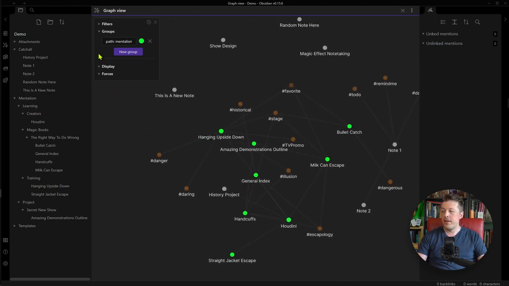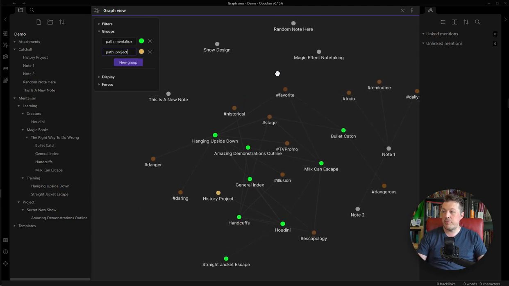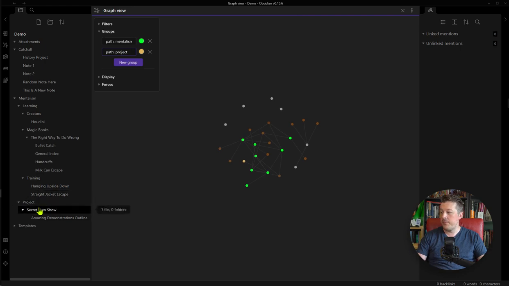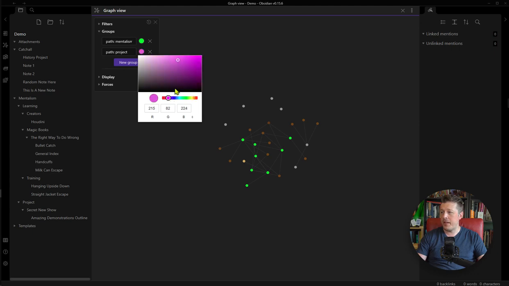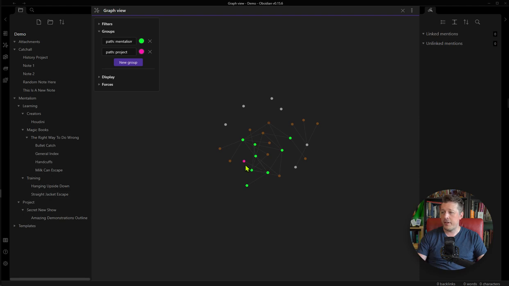Now, actually, let's add project, path, project. So now if it's in my life project, it would be this kind of yellow. Actually, let's do this obnoxious pink for it to show up a little better. There we go. So now I've got this one project, which is the history project, that is connected to a mentalism detail.